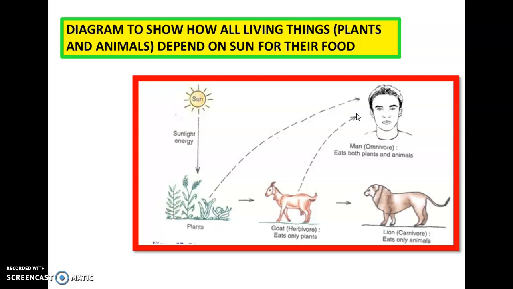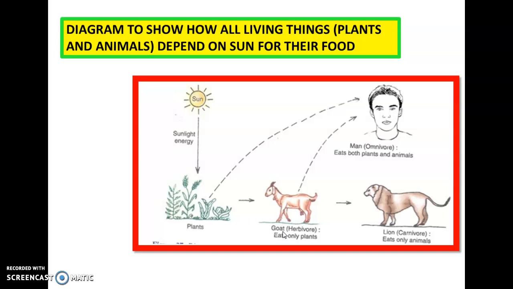And all other organisms, all other animals including us, are called consumers. Why? Because we depend on these producers, right? So we can say that consumers directly or indirectly depend on producers.